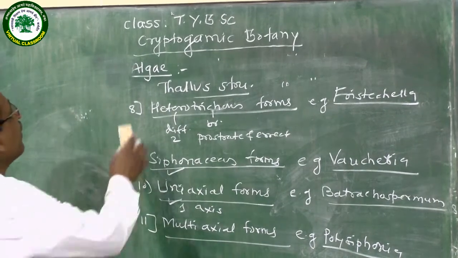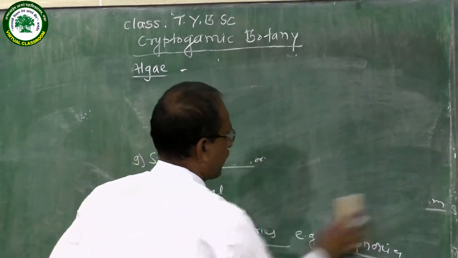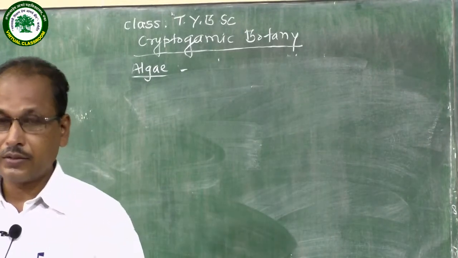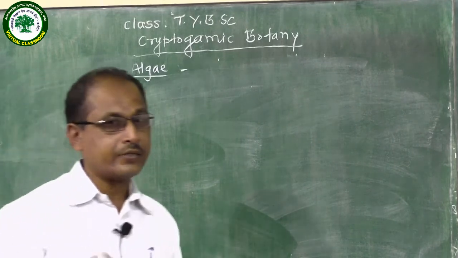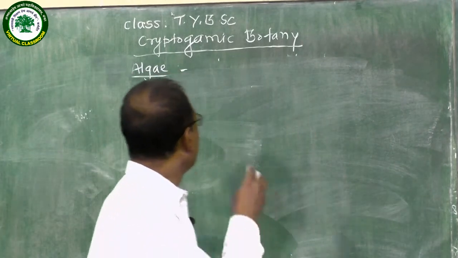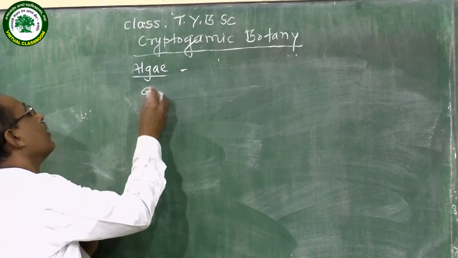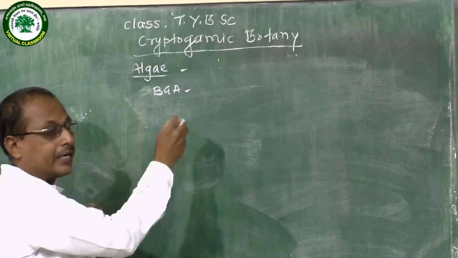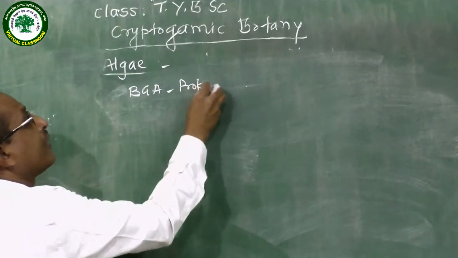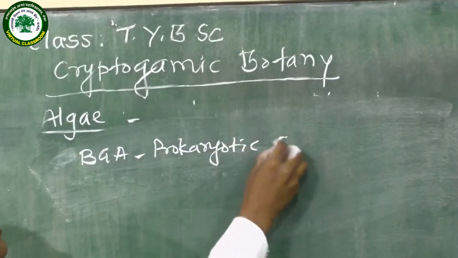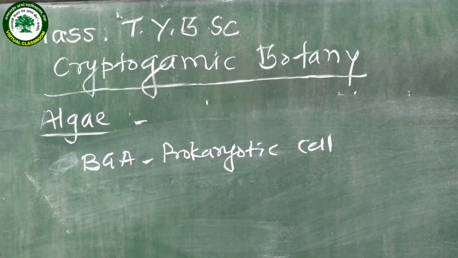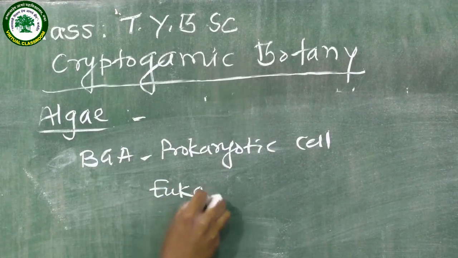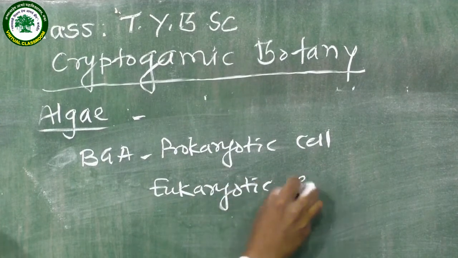Then in algae, some members show a prokaryotic cell, while some show a eukaryotic cell. Especially blue-green algae have a prokaryotic cell, and all the remaining members except blue-green algae have a eukaryotic cell.